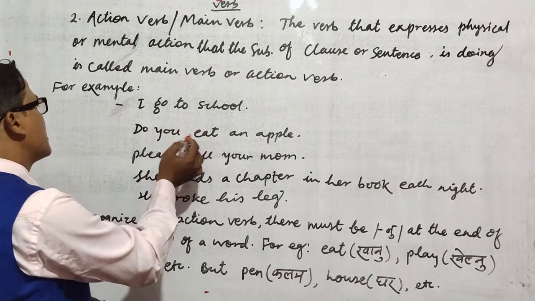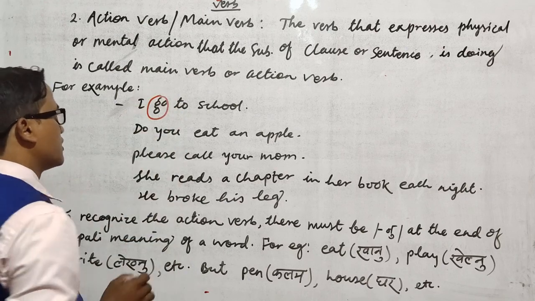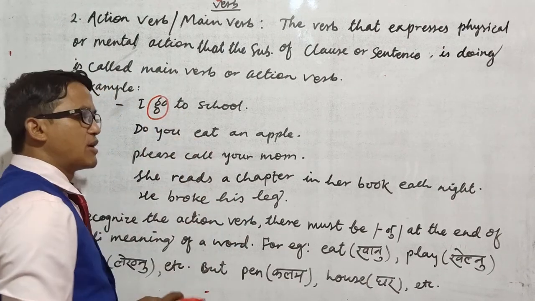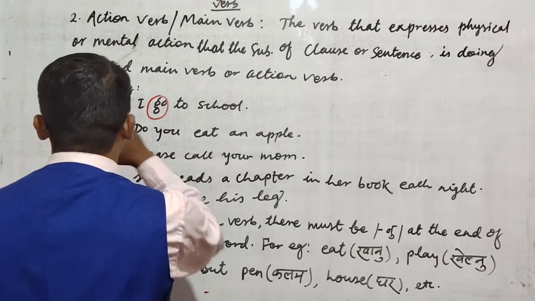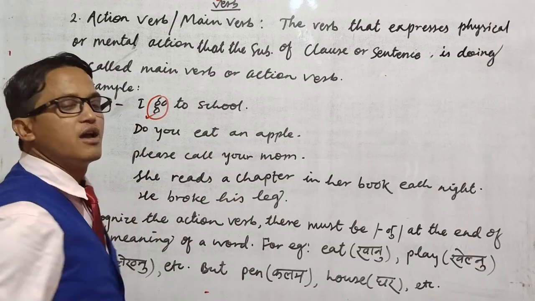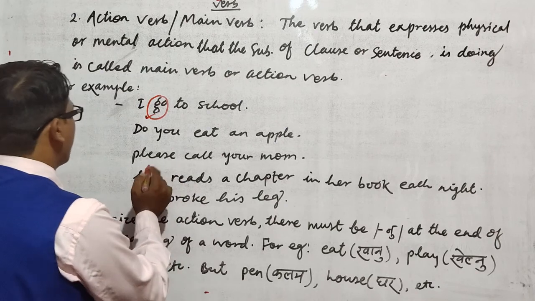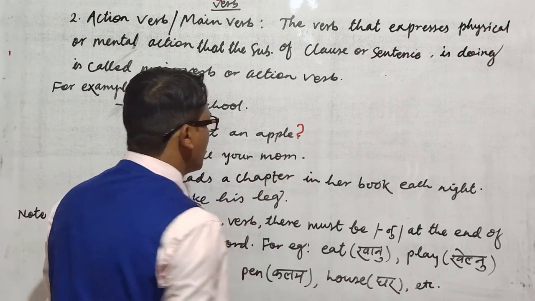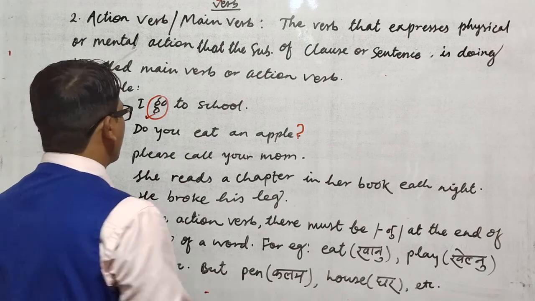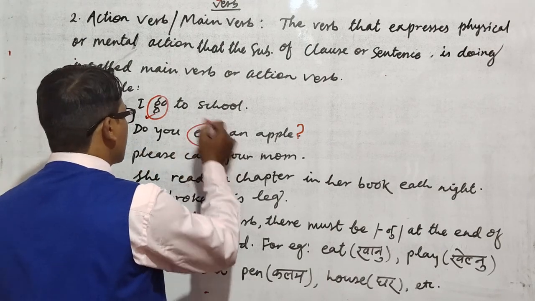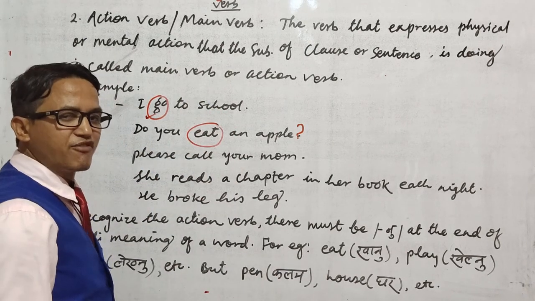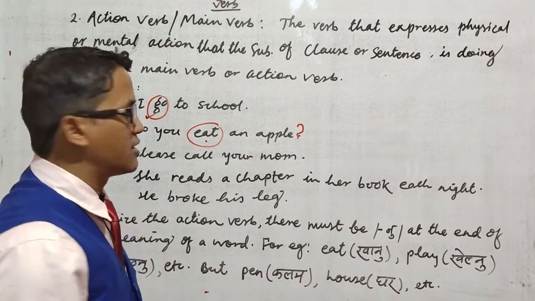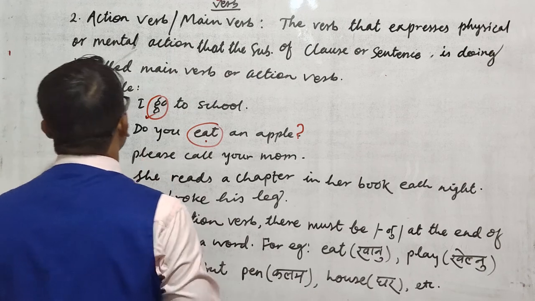For example, here: I go to school. Here is "go". Yes, "go" is acting as the main verb, an action verb, because it is a physical verb. That's why this is called the main verb. Similarly, do you eat an apple? Here is "eat". "Eat" is a main verb or physical verb, and it is functioning as the main verb.